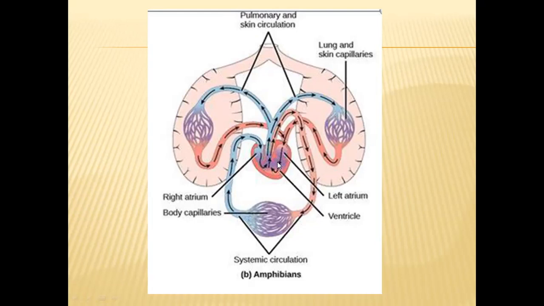So in the ventricle, what is happening? The blood coming from right auricle is deoxygenated blood. Blood coming from left auricle is oxygenated blood. So both are fusing in this ventricle. So mixed blood will be there. So this mixed blood will be supplied to all other organs through this major artery. So here in amphibians, mixed blood will be flowing through this heart.